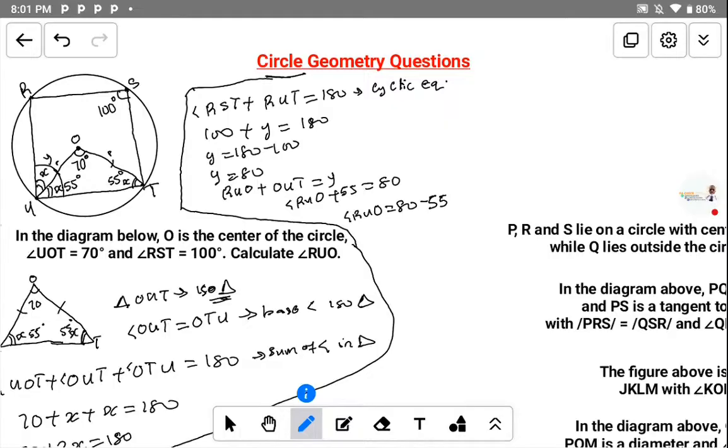I'm waiting for your response, guys. Okay, 80 minus 55, what is the answer? That should be the answer to this given question.